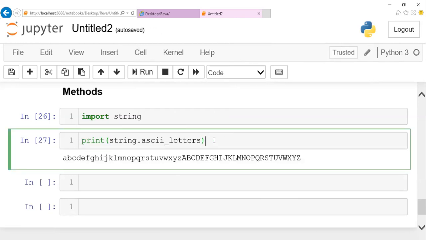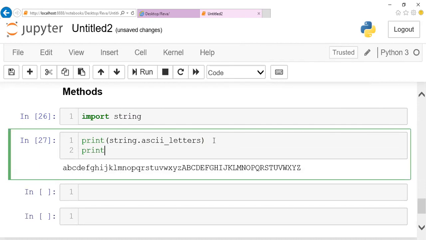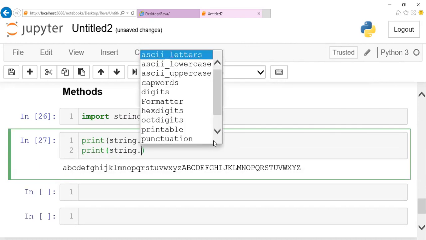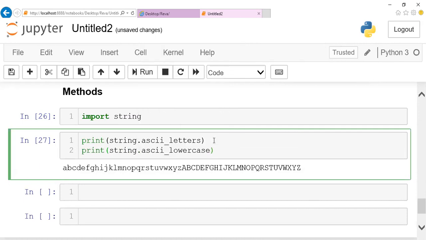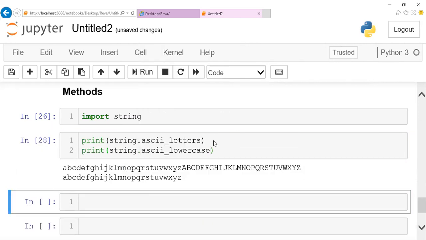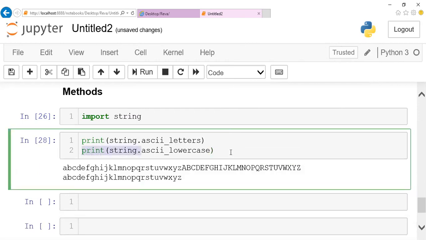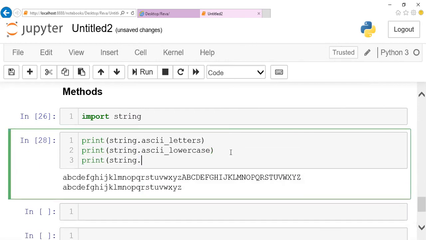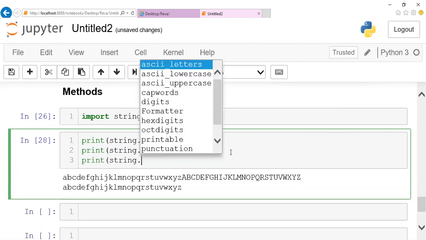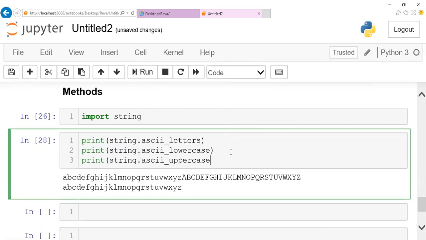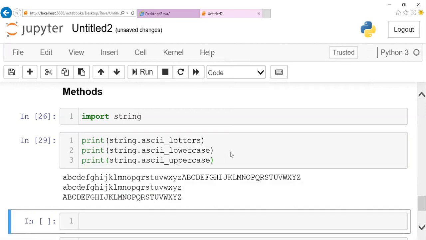The same way, if you mention print string dot lowercase, you can notice that only the lowercase alphabet is displayed. The same way, if you feel that you are supposed to access only the uppercase alphabet, then you can just mention ASCII dot upper. Now what happened? All the uppercase alphabets will be displayed, A to Z.